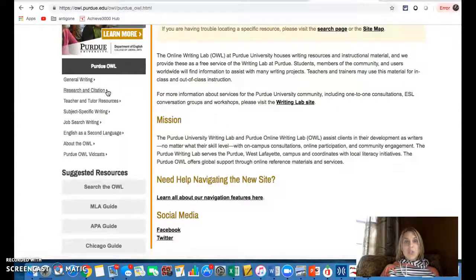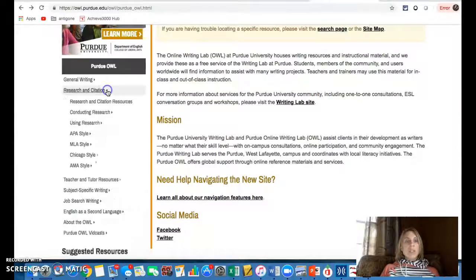What we are most concerned about this semester is the Research and Citation tab. So what I'm going to do is click on that, and it pulls down this drop-down menu, and in there you will find a lot of information about research. Now you can peruse any of these at your leisure if you want to.